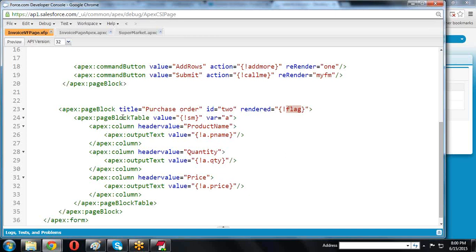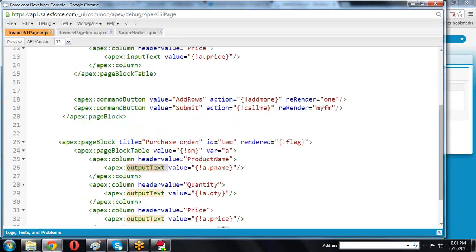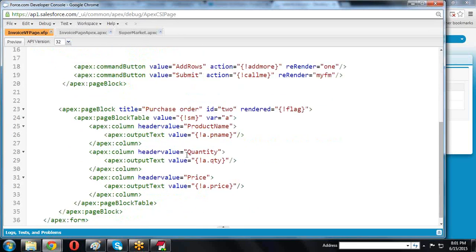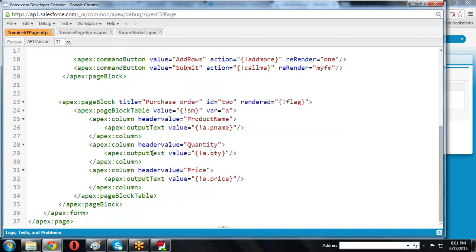In this we created one more page block table, where we display the values. Here we used output labels, while there we used input text. For the columns, output label A dot quantity, A dot name, A dot price. These three values we are displaying.